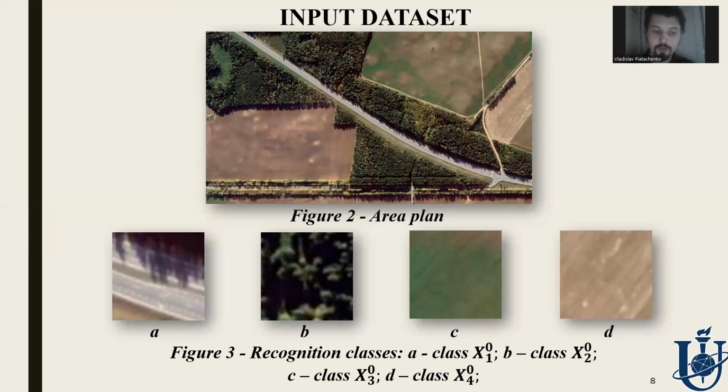Aerial photographs were used to form the input mathematical description of the onboard recognition system. On this slide, we may see the input image of an alphabet of classes. Among these classes, we are mostly interested in objects of man-made origin, like the first class, the road.